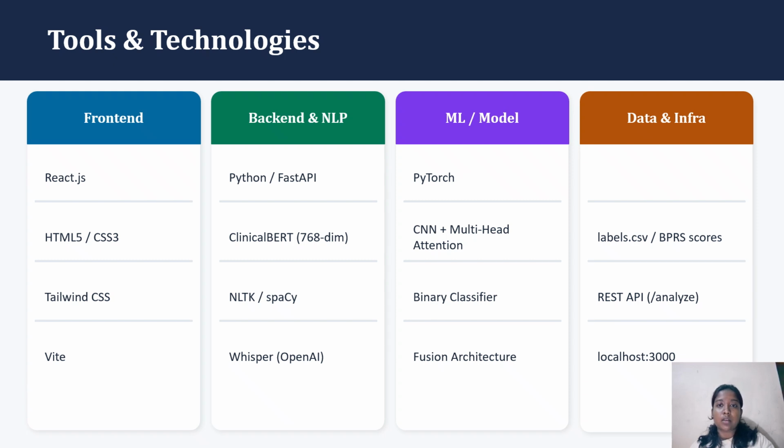For our data layer, we used a file named label.csv, which contains our ground truth data mapped to BPRS scores. BPRS is known as Brief Psychiatric Rating Scale. This ensures our machine learning model is grounded. Moving on to the data and the infrastructure layer, we wanted to ensure clinical validity and smooth system performance. Our training data integrates BPRS scores.